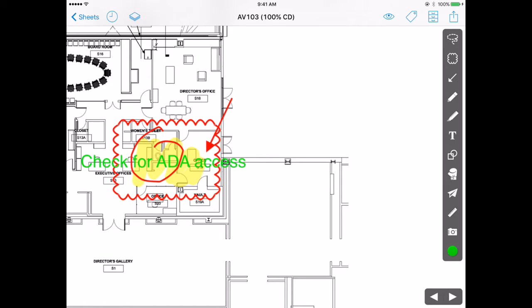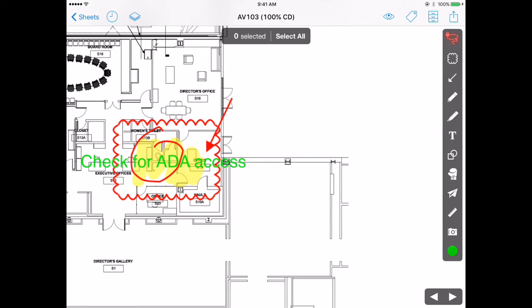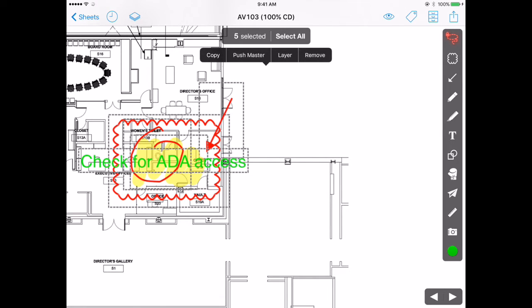But we've given you a number of ways to share information out. First of all, if I've been given the right permission level, I can actually push these annotations to the master set and update everybody on my project team. Once again, that's keyed to certain permission levels, so you as the customer can decide who can do this. If I've been given that permission, I would go up to the top of the toolbar, grab my lasso. The lasso grabs everything it touches, so I'm just going to swipe and grab my annotations. Notice I then get a pop-up where I can do things like copy the annotation and move it to other drawings, so I can put it on several different sheets if I want. But I also have the option to push to the master set. So if I click that, my entire project team is updated.